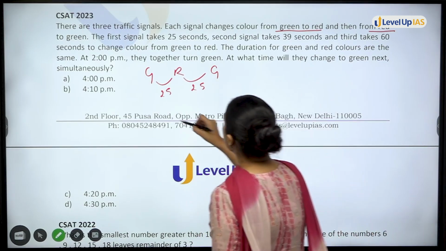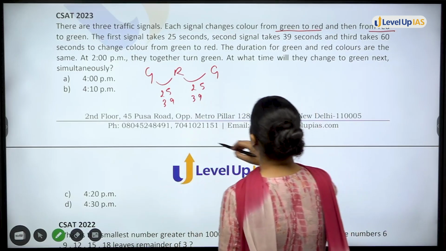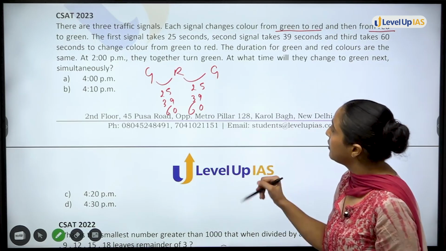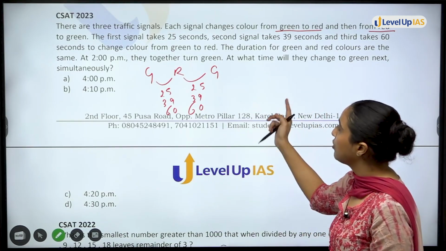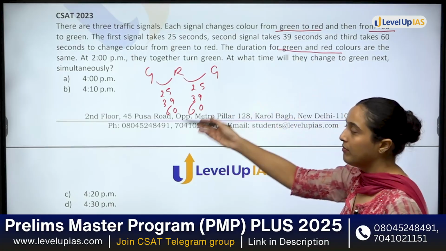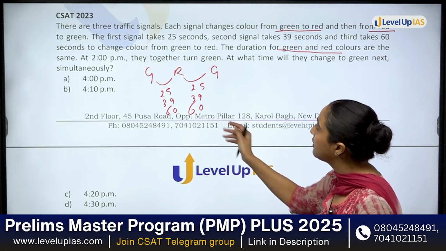Second signal takes 39 seconds. Third signal takes 60 seconds. Okay, this is given to you. And seconds to change color from green to red, green से red. Duration for green and red colors are same. So green से red, red से green, 25, 25, 39, 39, 60, 60.